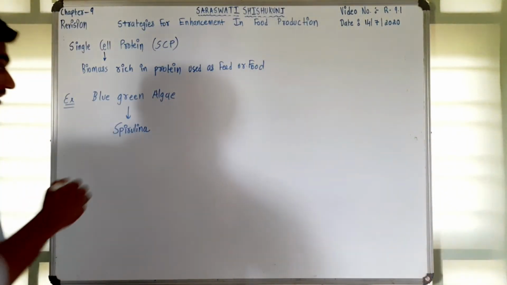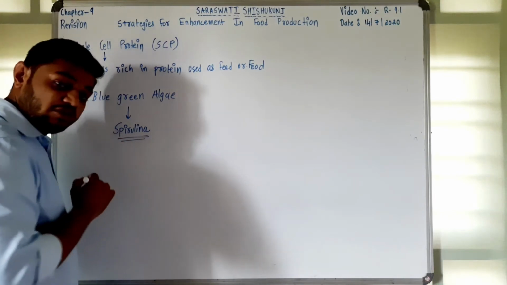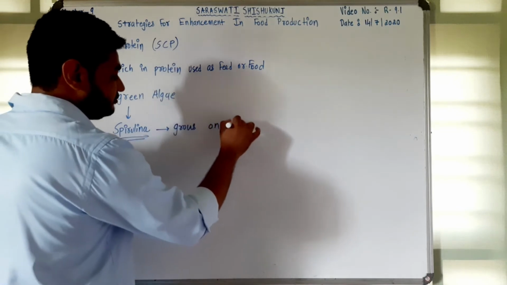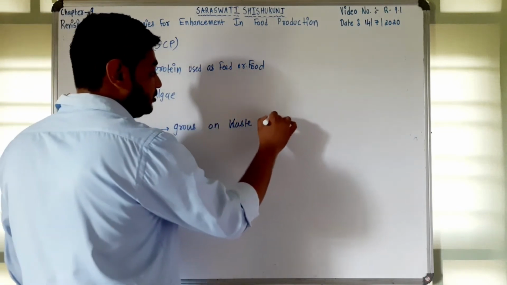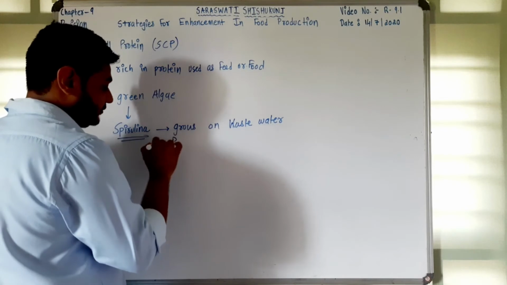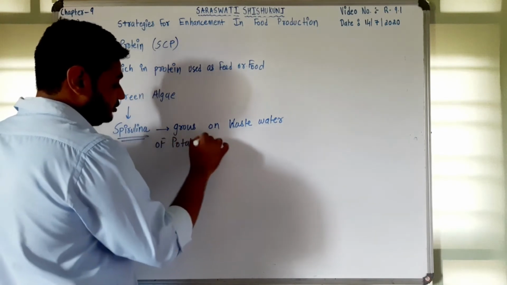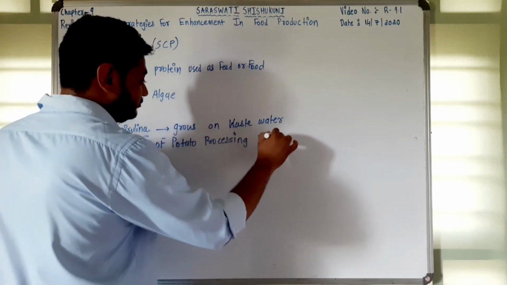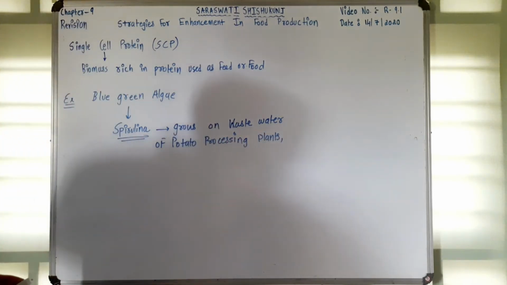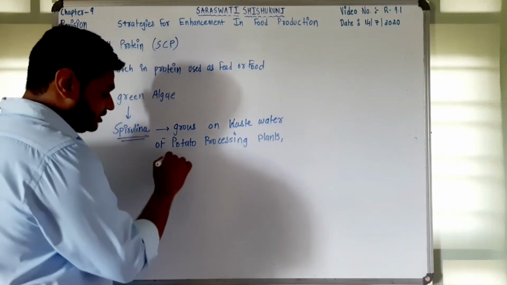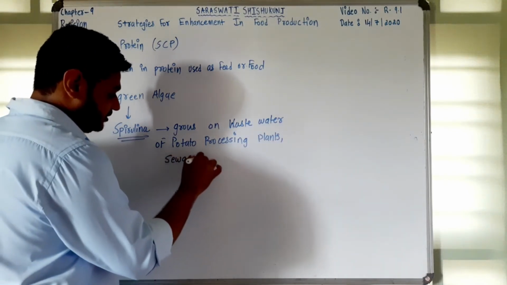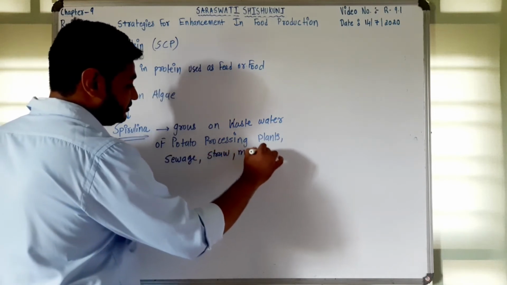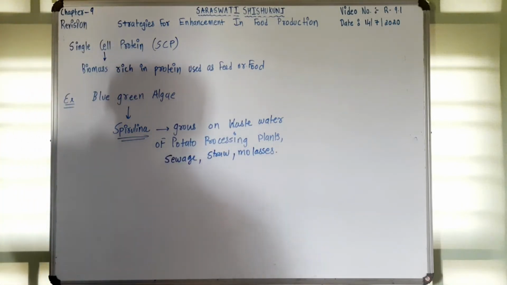And the most important thing is that spirulina grows on wastewater of potato processing plants, and it also develops on straw, molasses, even on sewage. So that means this is also going to reduce the pollution.